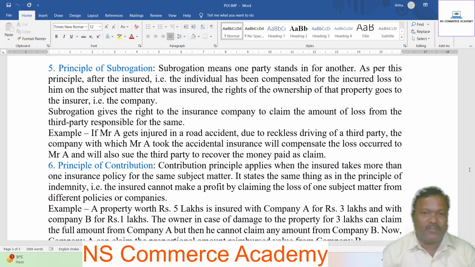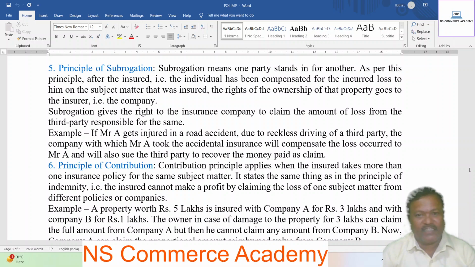Subrogation gives the right to the insurance company to claim the amount of loss from the third party responsible for the same. Example, if Mr. A gets injured in a road accident due to reckless driving of a third party, the company which Mr.